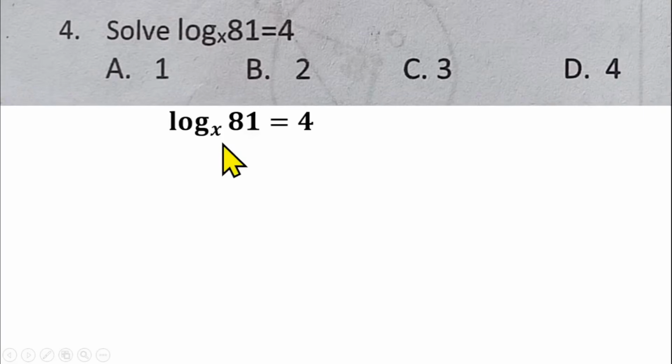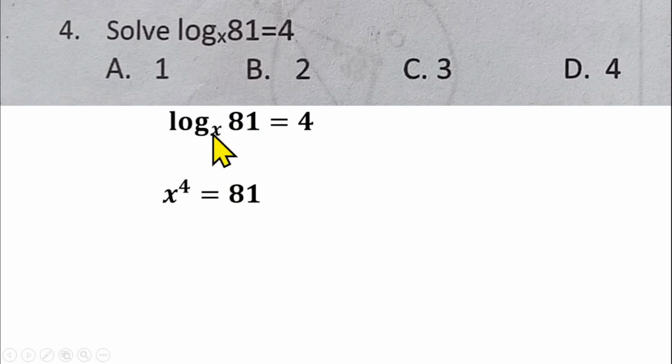We are having log 81 base x is equal to 4. We have to find the value of x. So the question is from logarithm, and log 81 base x equals 4. It means that we can raise x to the power of 4 to get 81. So x raised to the power of 4 will give us 81. That's the interpretation of logarithm.